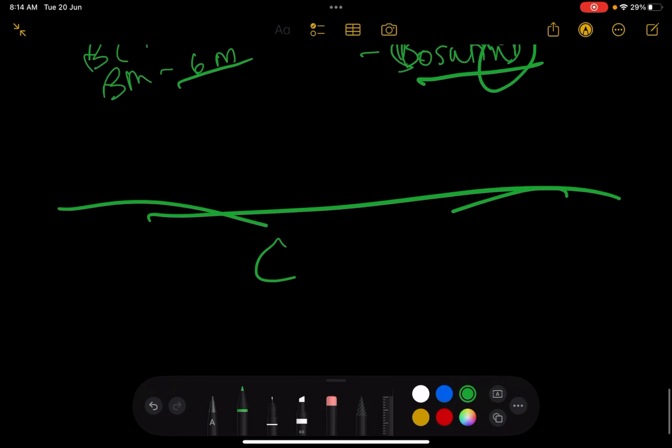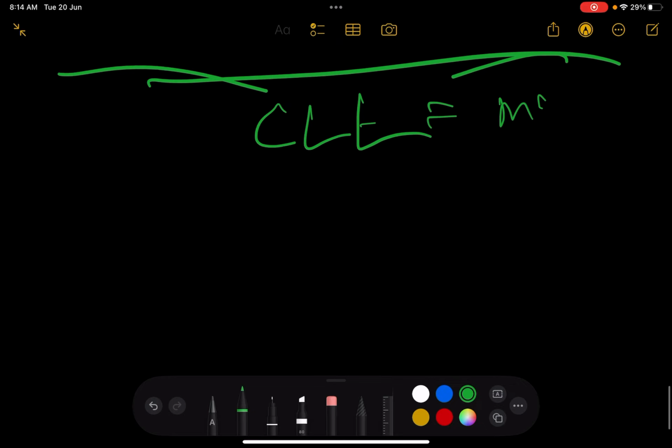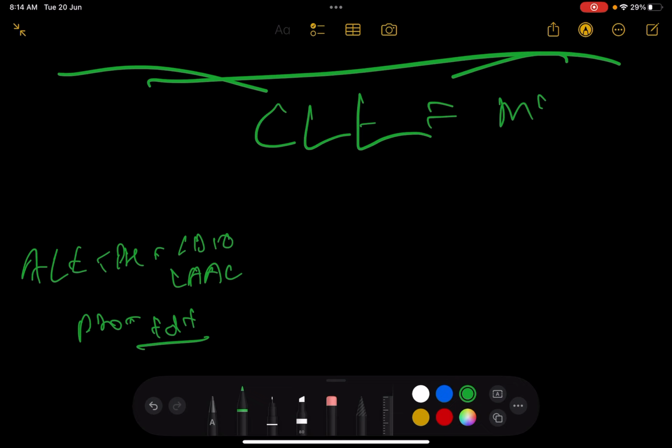CLL is the most common type. As I told you, I'm jumping onto CLL. If you want to understand CLL, you need to understand the different markers. CML and ALL are the two where your markers are important. ALL is of two types: the pre and the pro. Pre is associated with CD10, CALLA positive. Pro is associated with TdT positive. TdT is important, and PAX5. TdT is a marker of immaturity, so that's important.